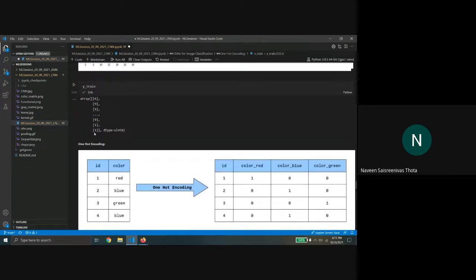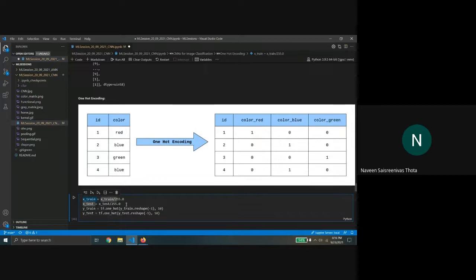this data directly. So what we do is we apply a technique known as one-hot encoding. Let's say, for example, your data has some values like red, blue, green, blue, and so on. Assuming that we have only 3 classes, for each image we can create a Boolean vector.